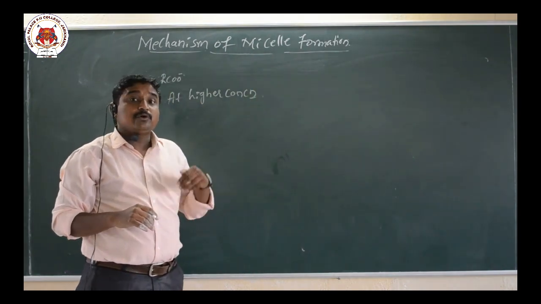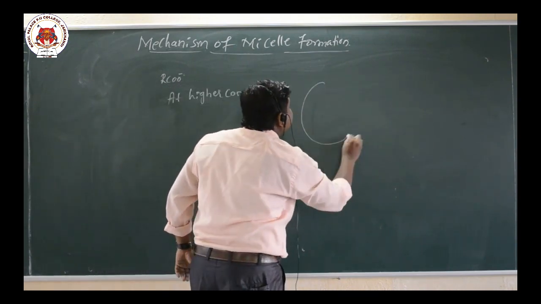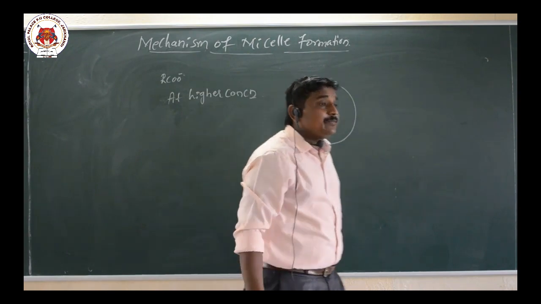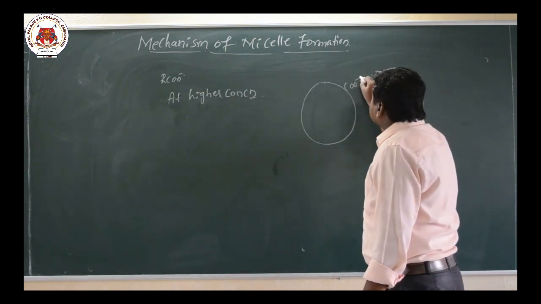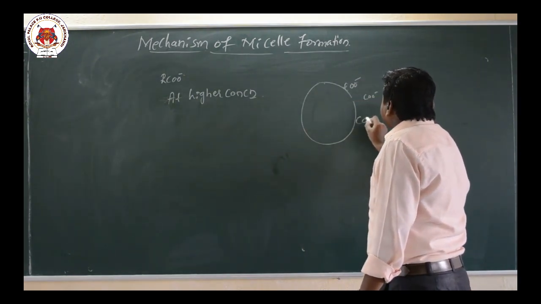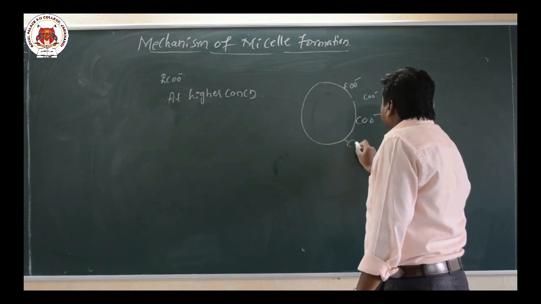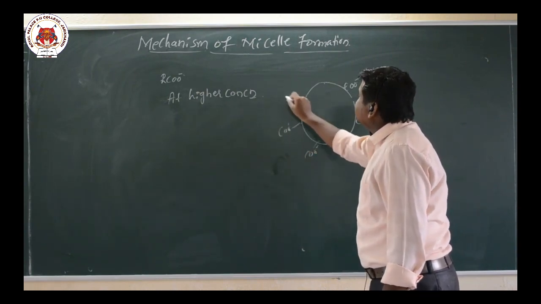Due to aggregation there is a formation of a spherical shape. In that spherical shape, the COO minus projects out of the sphere, whereas the R part projects inside the spherical shape.